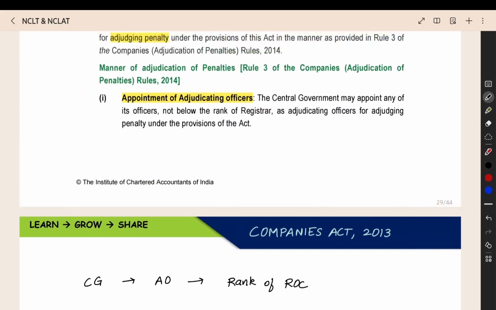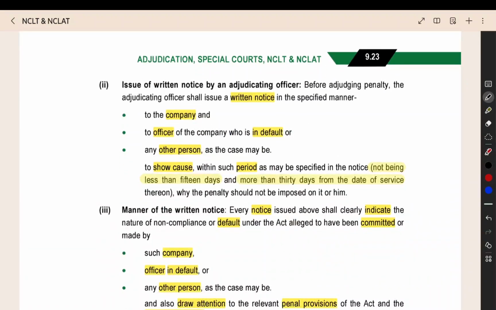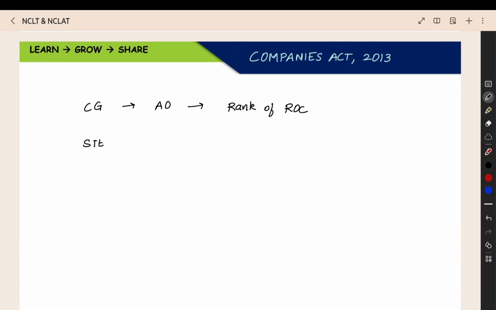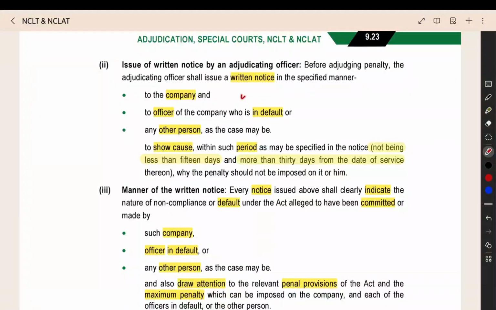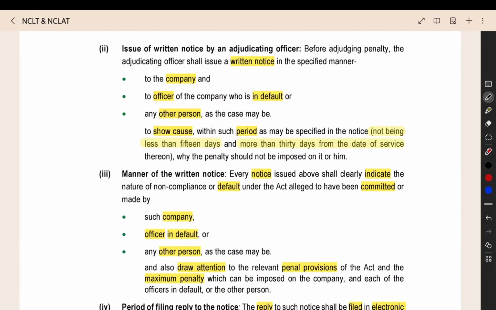Now we saw that the central government will appoint the adjudicating officer. Now one more point is that they will be not below the rank of the registrar. All the adjudicating officers will have the same rank as the registrar of companies. Then what will happen: first the adjudicating officer, before declaring the penalty, will give you a notice. So step 1 is notice. You will be getting a notice. Who will be getting that notice? Company, officer in default, any other person, everyone will get the notice.